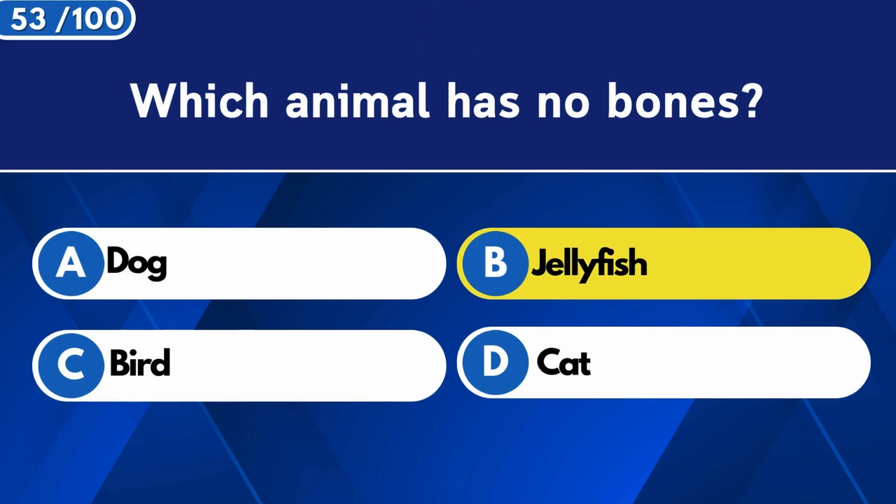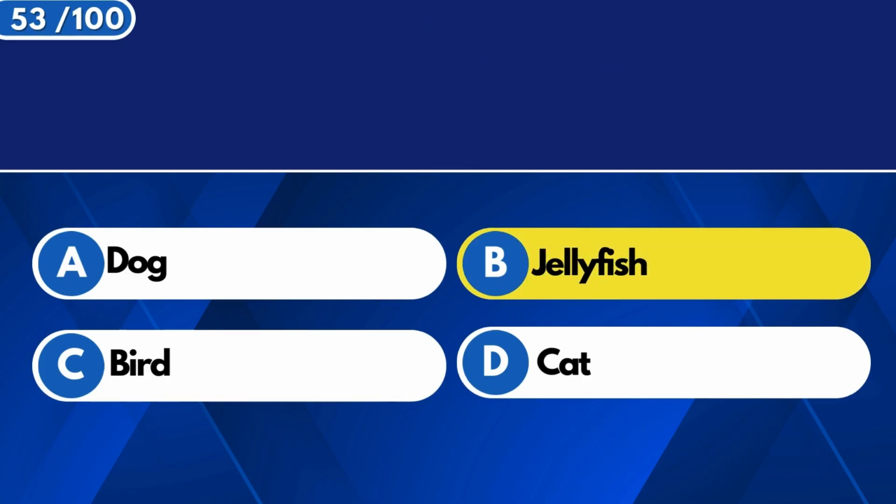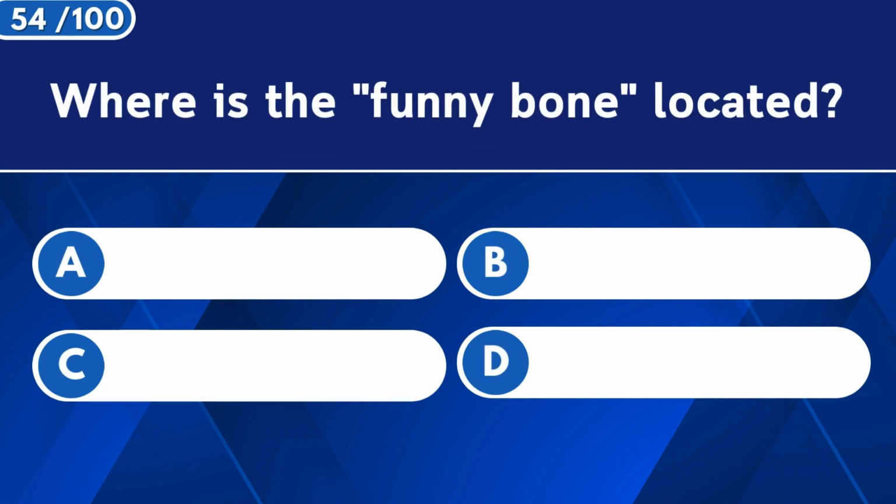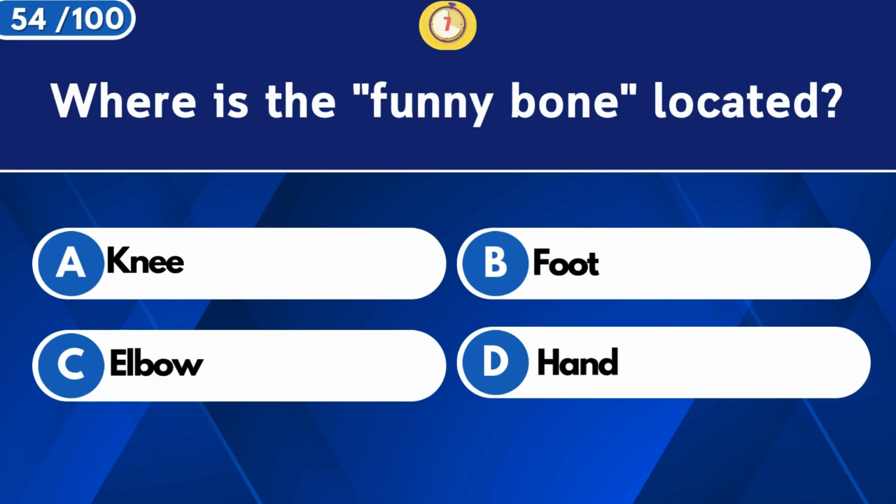Jellyfish. Where is the funny bone located? The elbow.